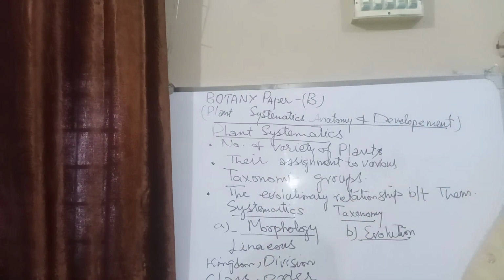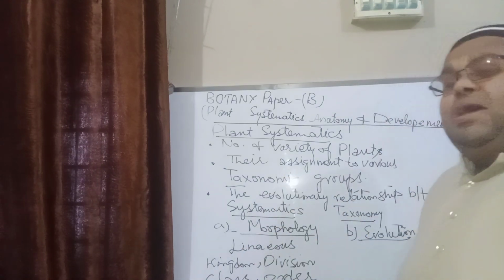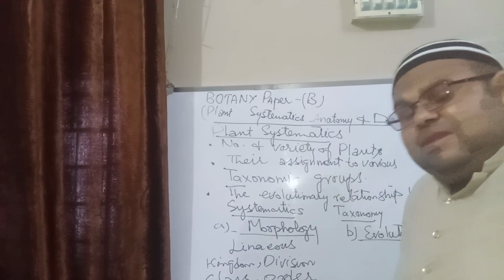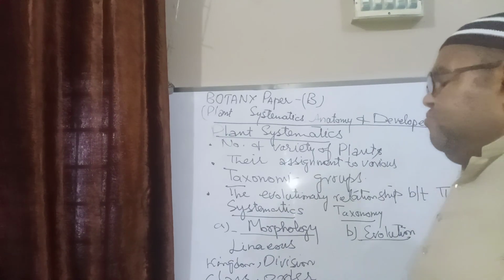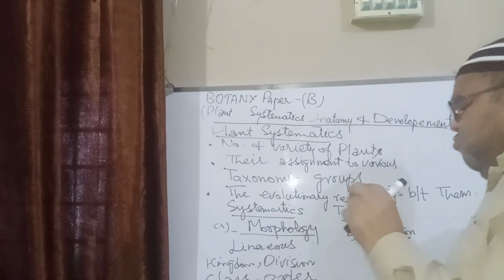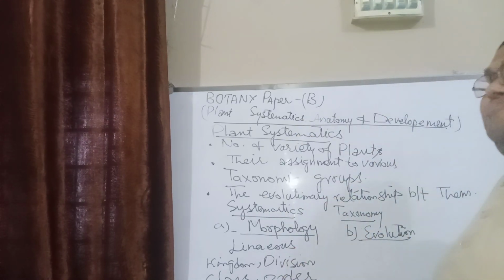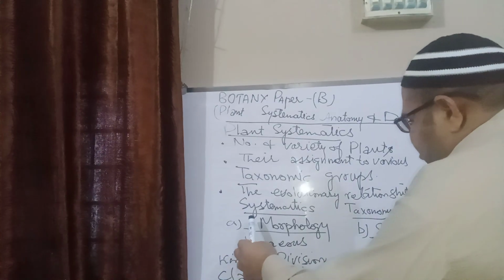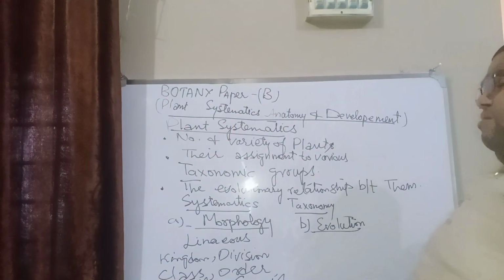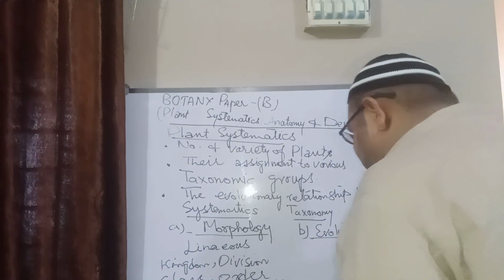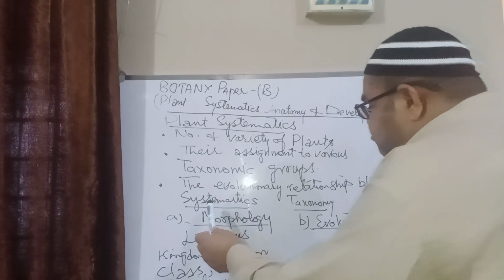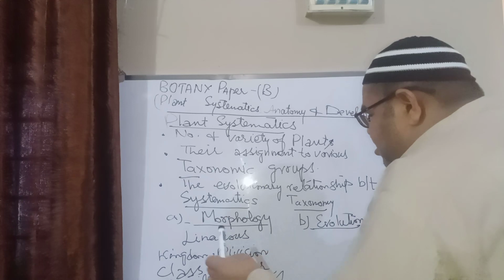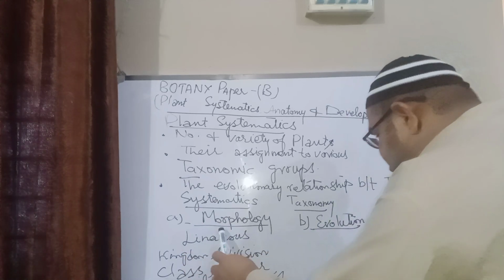And evolution is a mechanism that has changed organisms from simpler forms to more complex forms with the passage of time, as we know today. But whether it is systematics or taxonomy, in doing both of these we are dependent on two things: morphology and evolution.